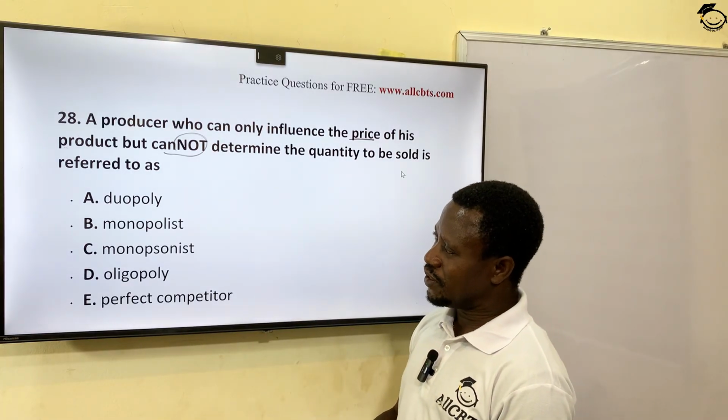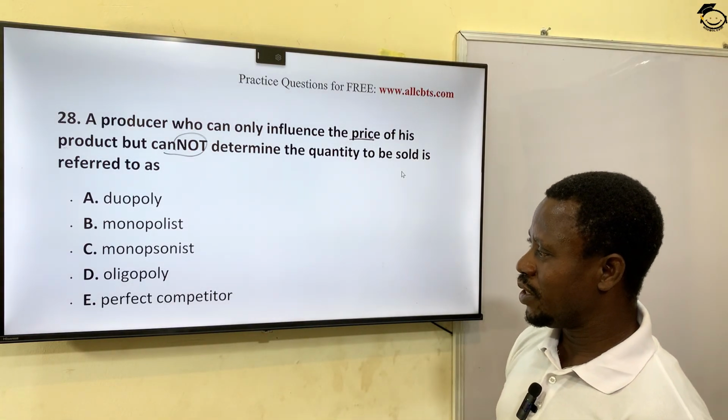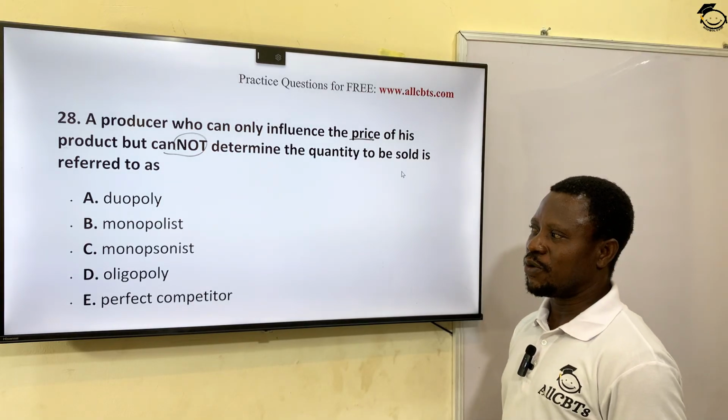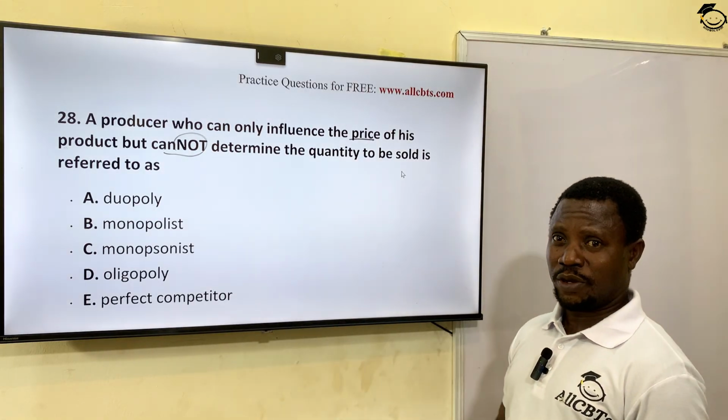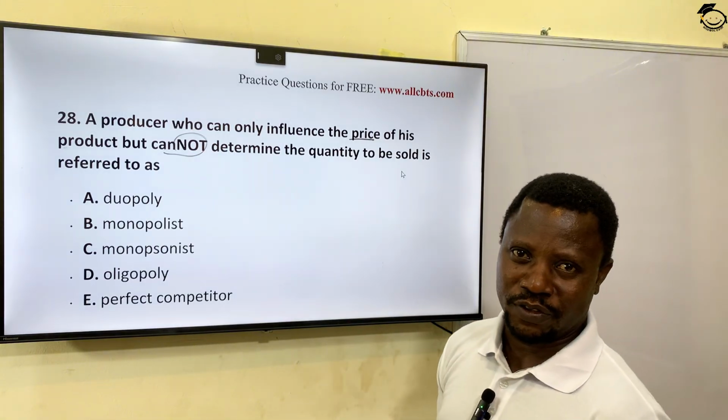Duopoly, monopolist, monopsonist, oligopoly, perfect competitor. The answer here is what? A monopoly. A monopoly is always aiming at what? Maximizing its profit, abnormal profit.